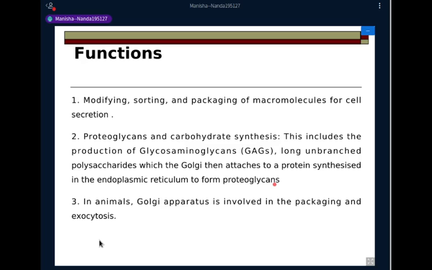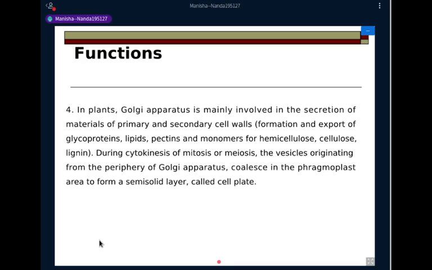Once you learn about the extracellular matrix, you'll see they form a very important component of the ECM in animal cells. So these are synthesized in the Golgi apparatus and then transported through secretory vesicles to the cell exterior. Then again, in animals, the Golgi apparatus is involved in packaging and exocytosis. In plants, the Golgi is mainly involved in the secretion of materials of primary and secondary cell walls. Once you learn about the molecular control of cell division and cytokinesis, you will see how the plant cell wall is formed in newly forming cells.